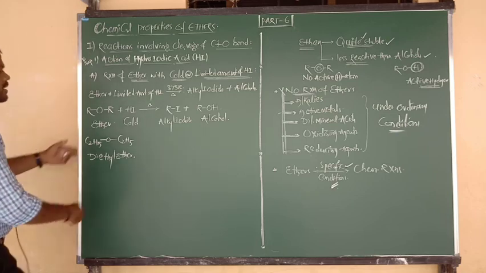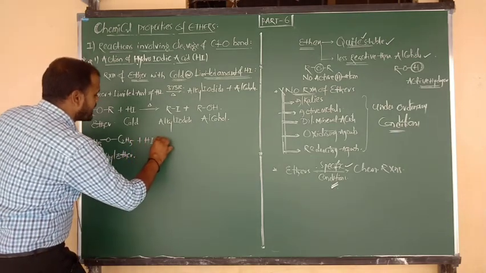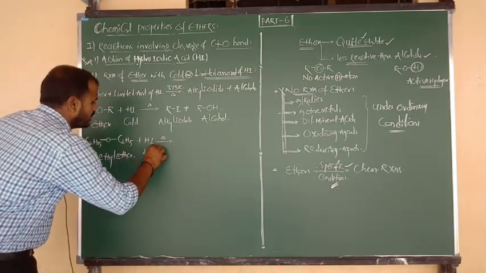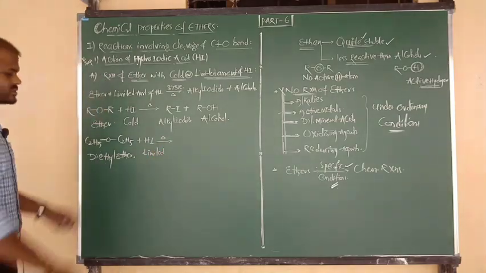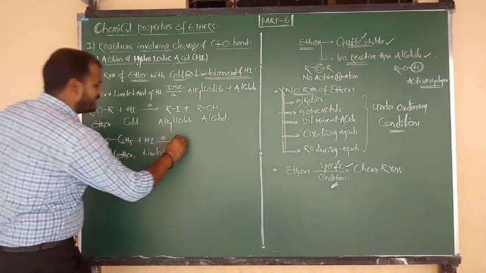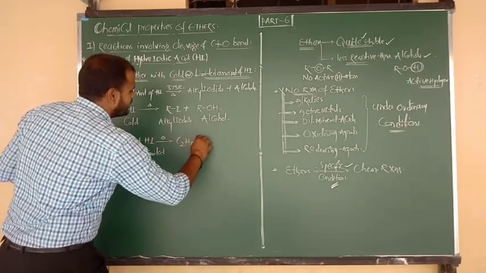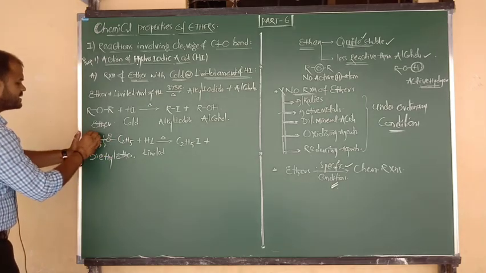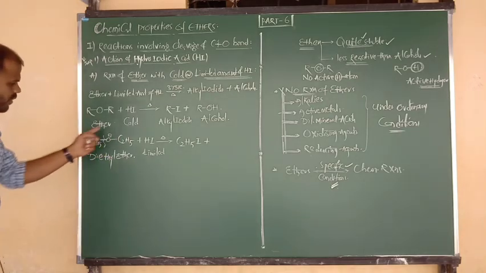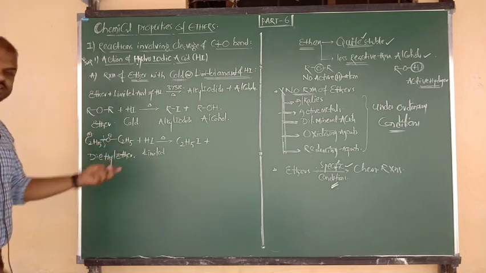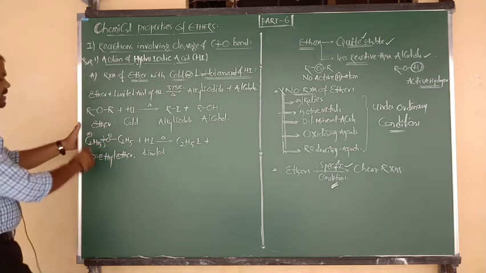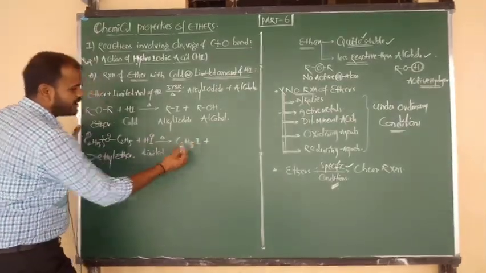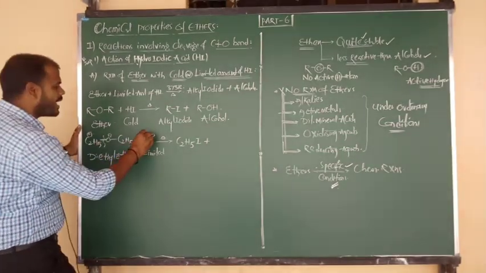Okay, beta? Good. It reacts with cold HI, or a limited amount of HI, cold or limited as you wish. So the ethyl carbocation combines with I minus and forms the product ethyl iodide. That means if you want, you can break here, oxygen containing charge minus and ethyl carbocation plus. If you want, you can break the other side also. You will get the same product because the ether is symmetrical. So the ethyl carbocation reacts with I minus to form ethyl iodide, and the remaining C2H5O minus is attacked by H plus.